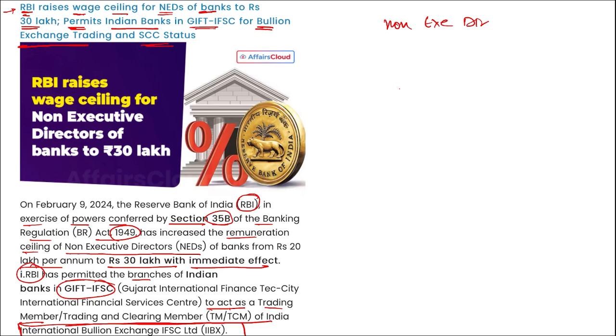Correct. Then if we talk about RBI, who is the governor? Shaktikanta Das, and it was established on 1st of April 1935. Headquarters of RBI is in Mumbai, Maharashtra.